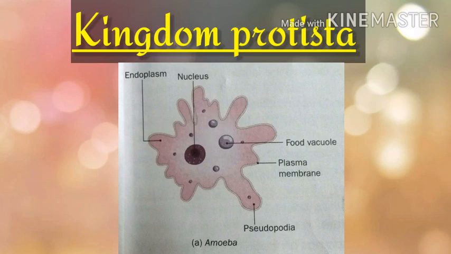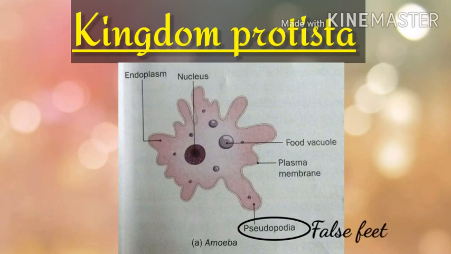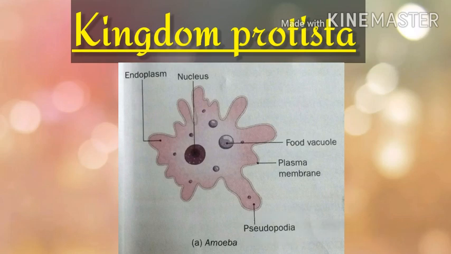We have discussed earlier, amoeba moves with the help of finger-like projections called pseudopodia. Pseudo means false and podia means feet. Hence, pseudopodia is also called false feet. Pseudopodia is not only used for the movement but is also used for engulfing or taking in or swallowing the prey into the cell. So let's see how the nutrition is carried out in amoeba.